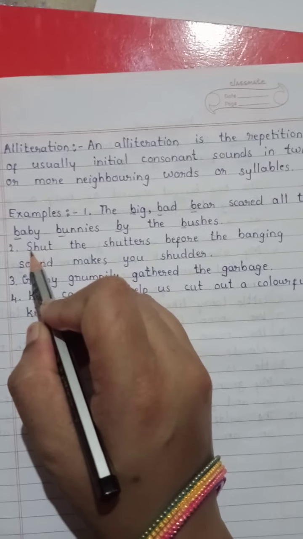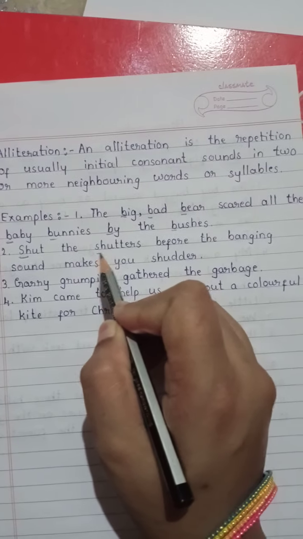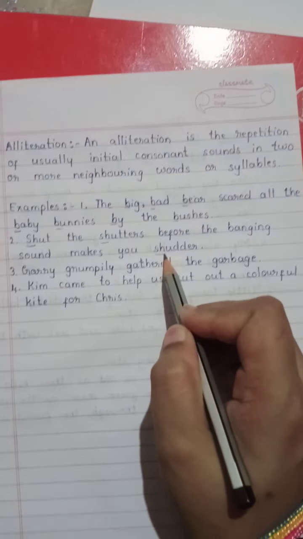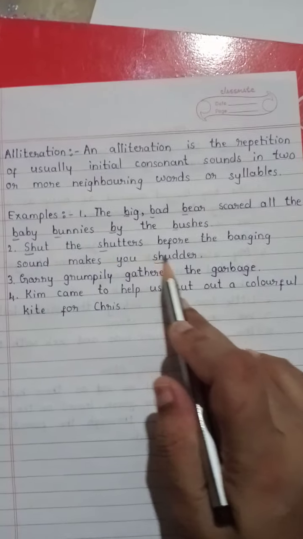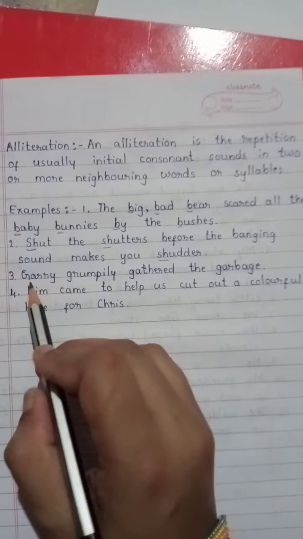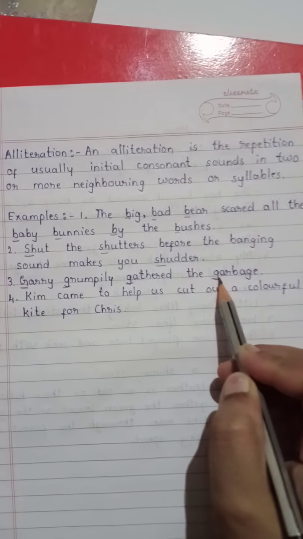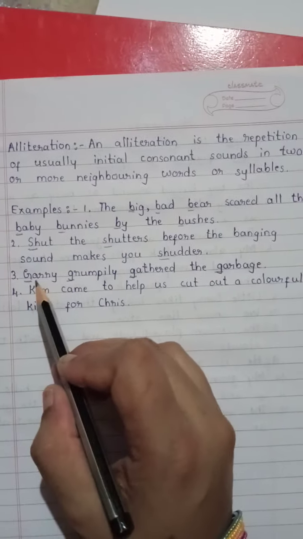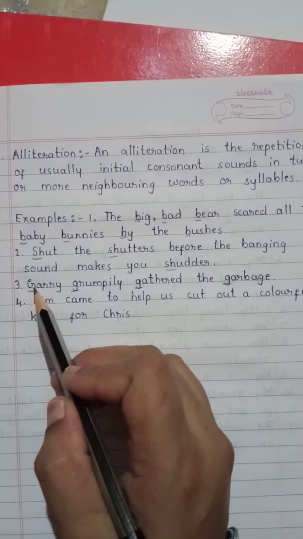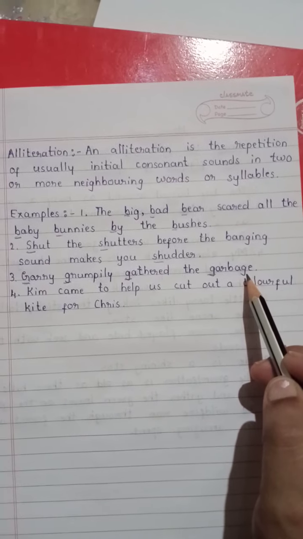Here the consonant sound sh is repeated. Shut the shutters before the banging sound makes you shudder. So this is an alliteration. Next: Gary grumpily gathered the garbage. Here there is repetition of the G sound. So this sentence is an alliteration.